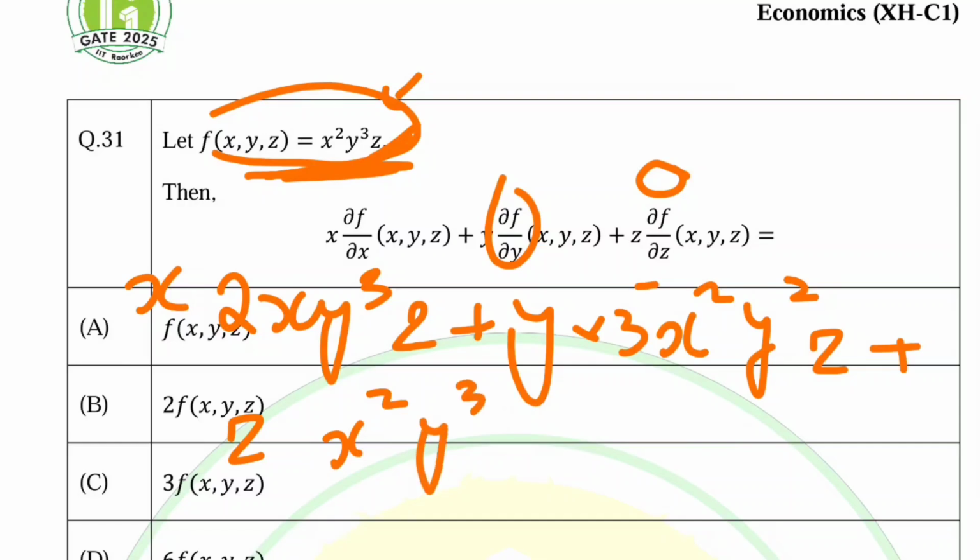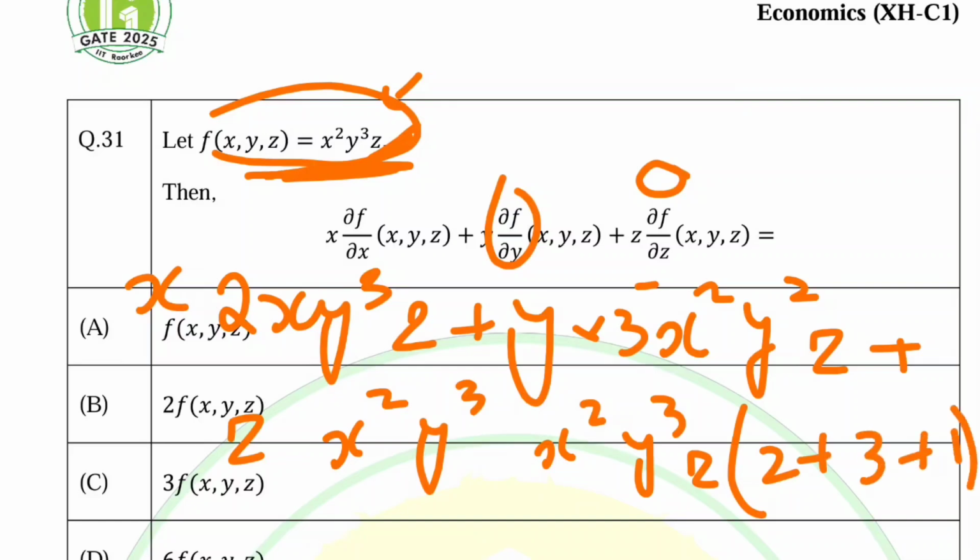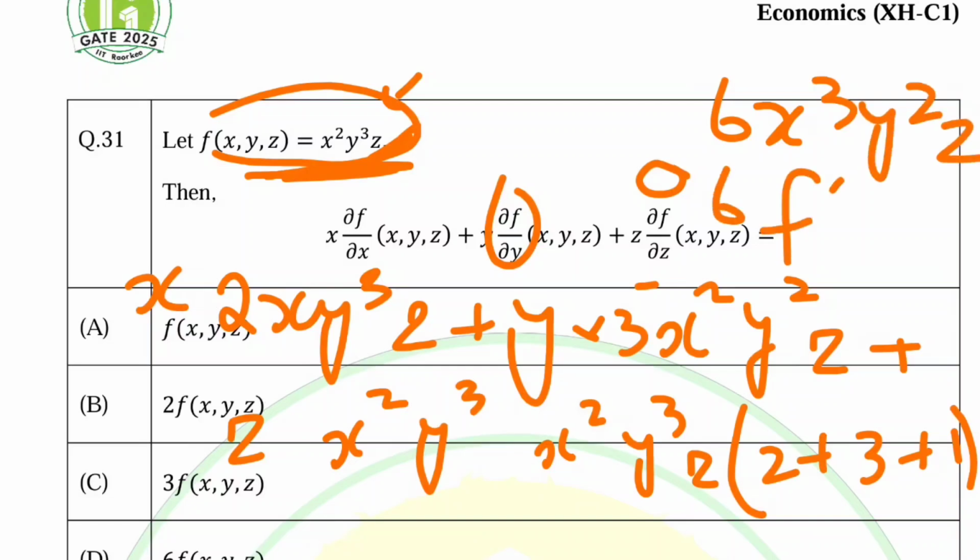Okay, so if we solve it, we will get x square y cube z times 2 plus 3 plus 1, so we will get 6 times x square y cube z, which will be equal to 6 times f of x comma y comma z, because f of x y z is x square y cube z.